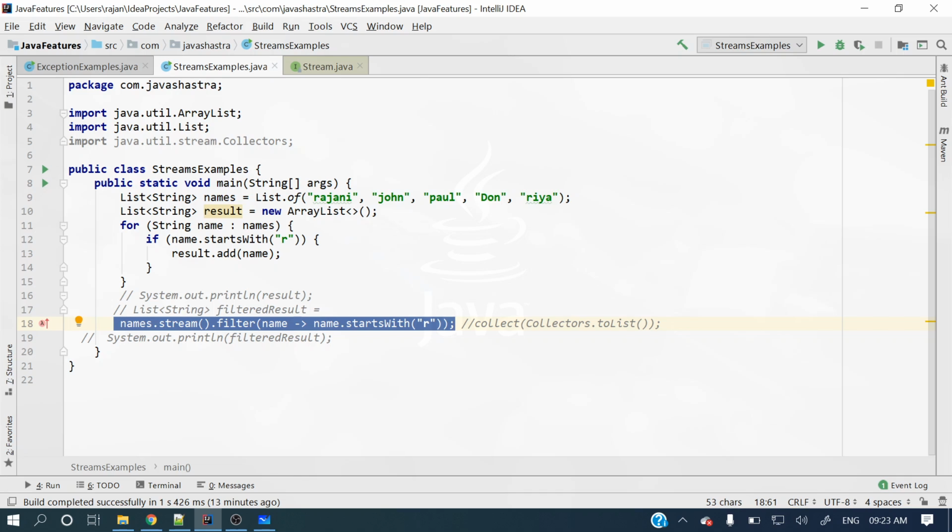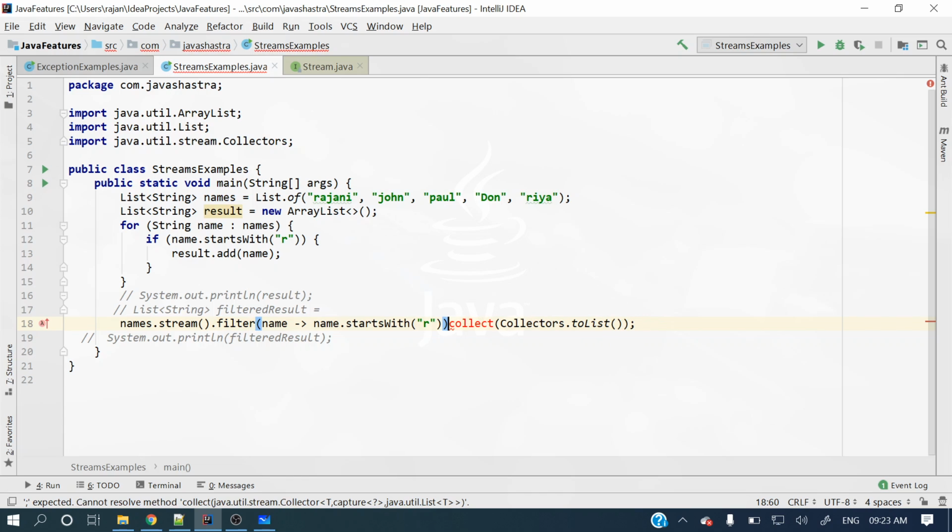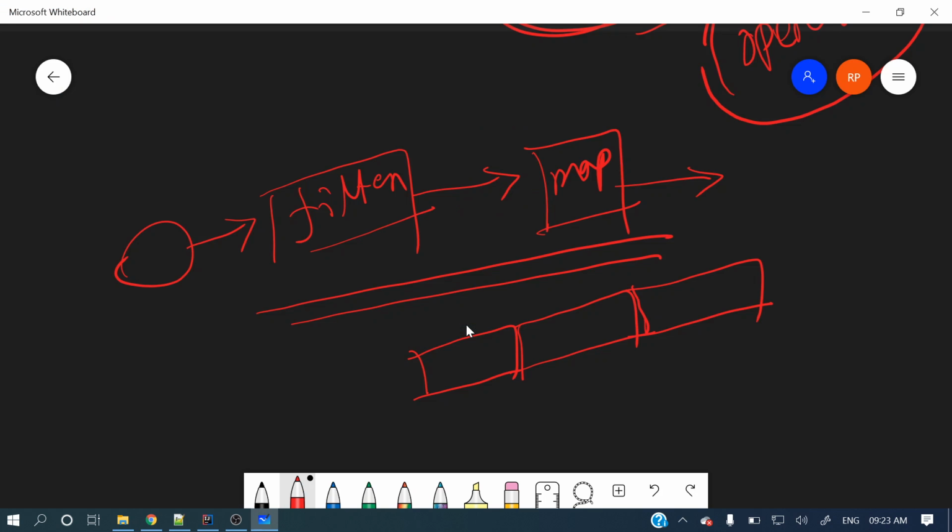This pipeline is ready, but you are not applying any terminal operation, so it will not evaluate at all, it will be in lazy mode until you call some terminal operation, right? When you call that terminal operation, at that time it will execute. So hope you got this one, what is lazy evaluation in stream. Streams are extremely lazy, unless you provide some terminal operation, it is not going to evaluate anything, right? It will construct the pipeline but it will not execute at all.